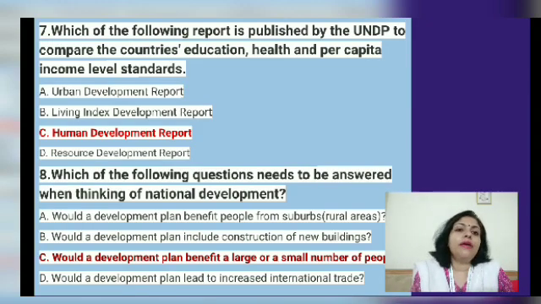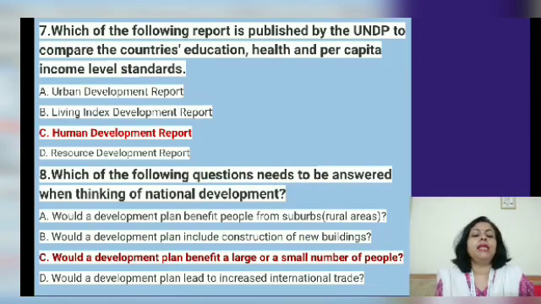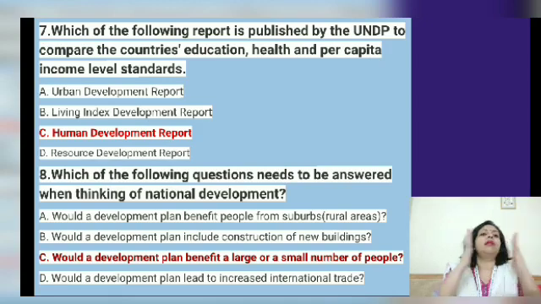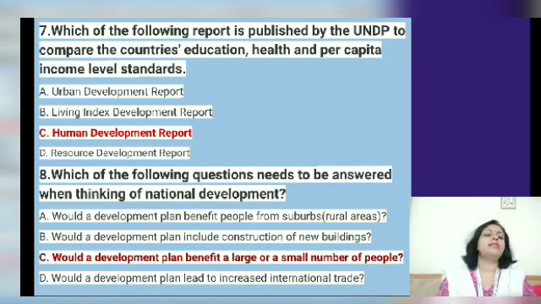Now, which of the following questions needs to be answered when thinking of national development? Many of you made a few mistakes here. When you think of national development, you think not just about a small population, you think of a larger population. You keep in mind the interest of a huge population, not the interest of one person or a small community.